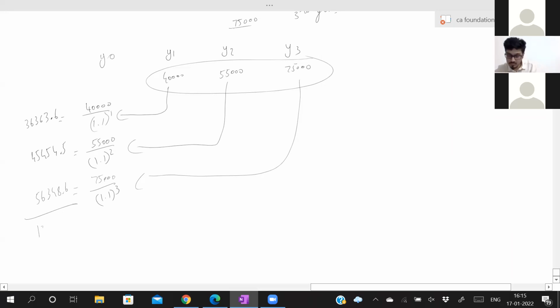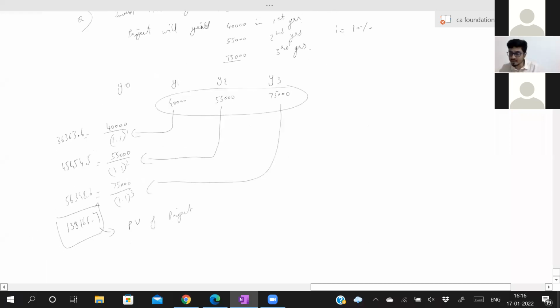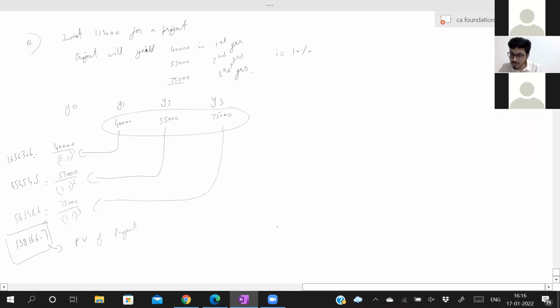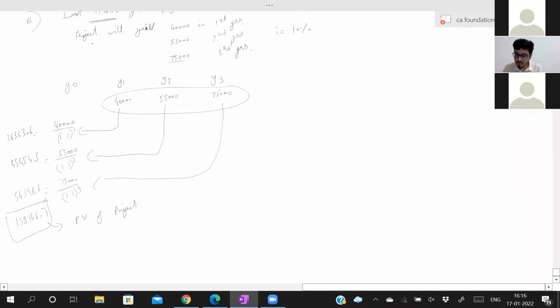It's coming up to 1,38,166.7. This is your present value of project. Now, how much do you have to spend? You have to spend 1,25,000. If you spend 1,25,000 now, this is your initial amount, and you will receive 1,38,161. This is the present value.